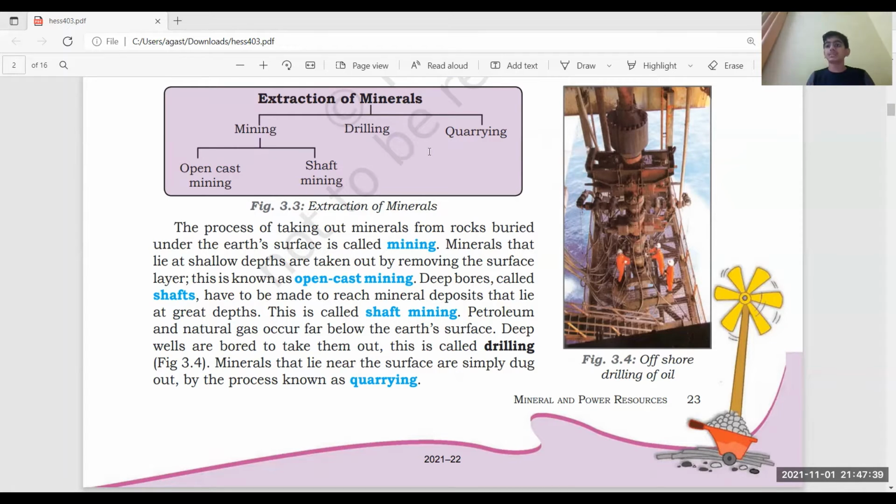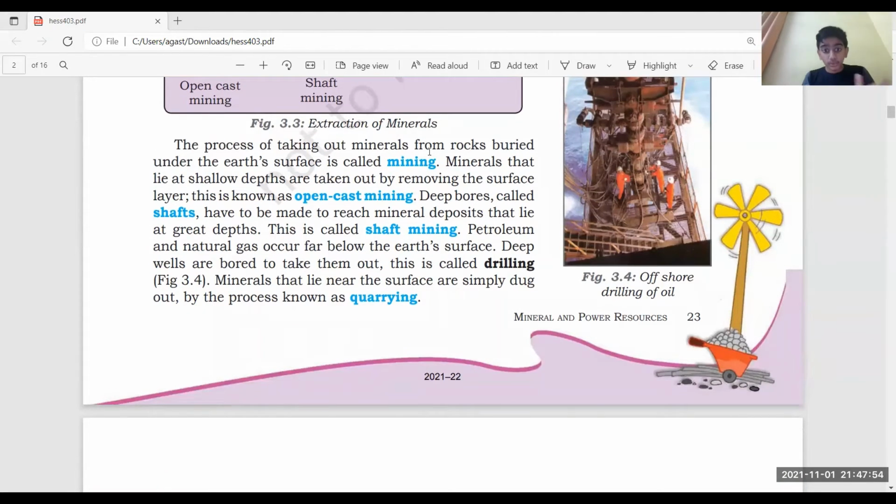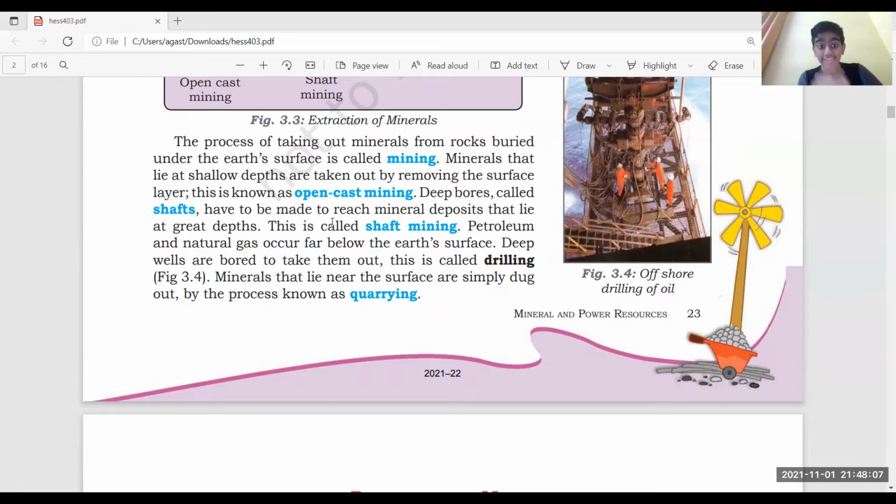Now, if you see films like KGF Chapter 1, in that they do mining. In that mining, when they're extracting minerals, whatever they go into, it is known as shaft mining. Those are shafts. And what drilling means here is that deep wells are bored to take minerals out. So this is called drilling.